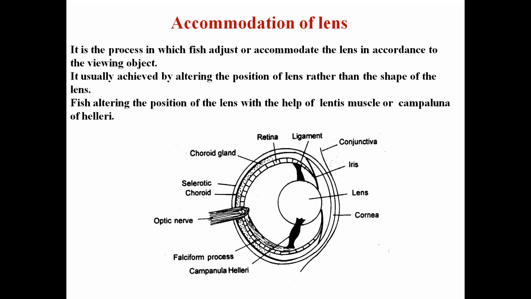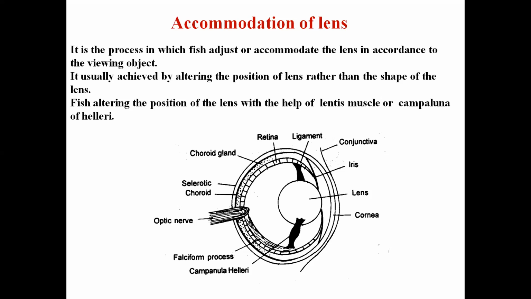But in the case of fishes, to visualize any object, there is no change in the shape of the lens; basically the position of the lens changes. In other vertebrates, there is a change in the lens. Contraction or dilation of the lens occurs, so basically it causes a change in the shape of the lens.